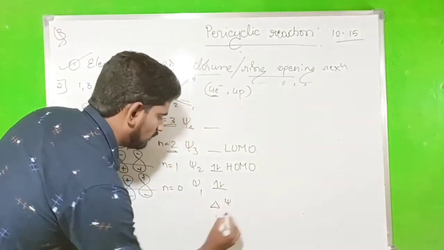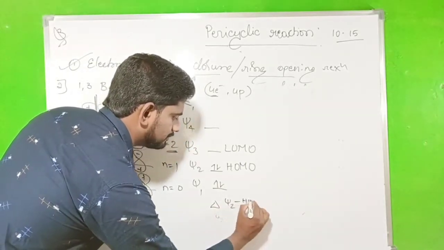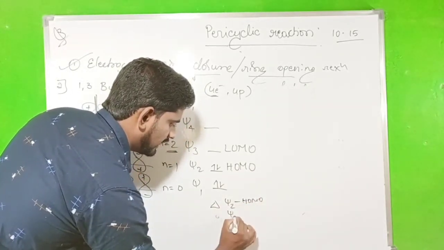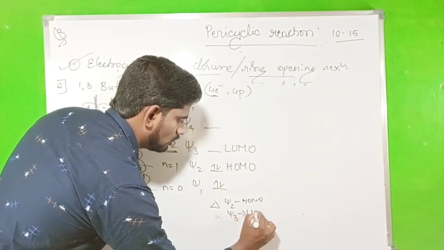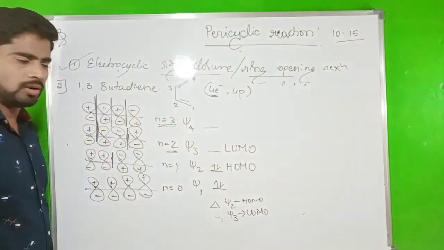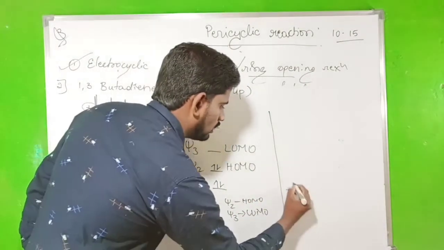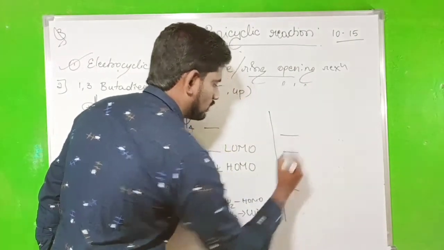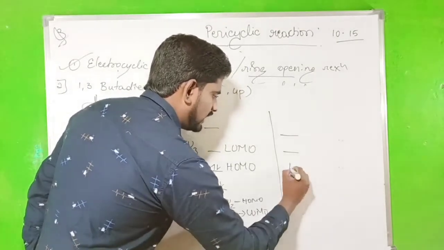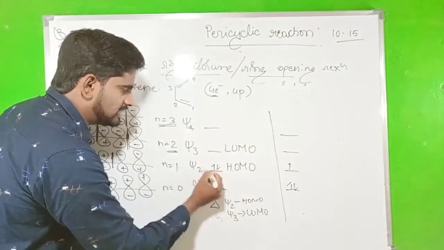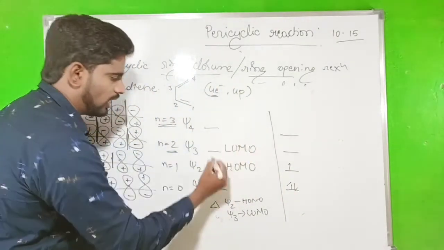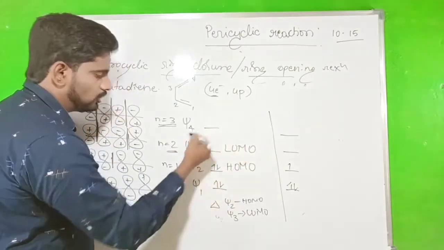So in the thermal condition, what happens? ψ2 is the HOMO, ψ3 is the LUMO. Okay, now go to the photochemical condition. What happens? One of the electrons from ψ2 is excited to the LUMO, that is from ψ2 to ψ3.